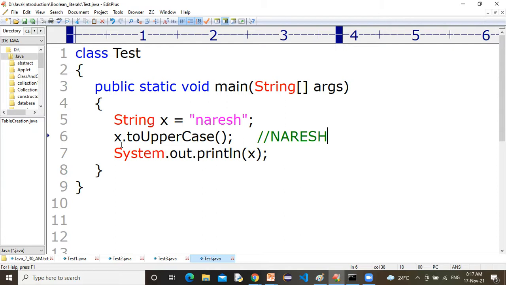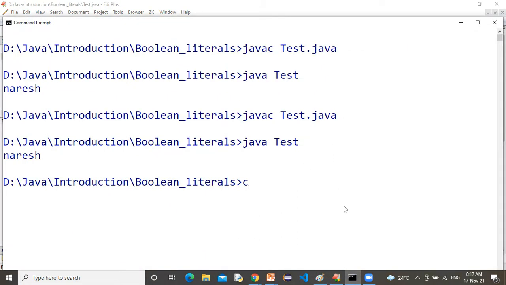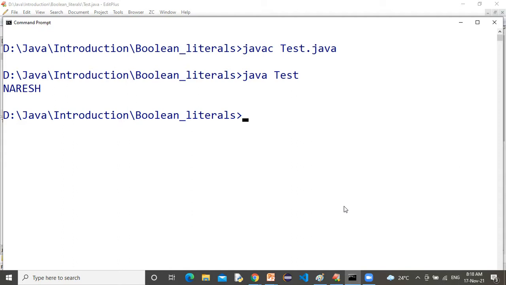Look, I can prove. You just write here x is equal to x dot toUpperCase. Save this program, compile this program, and see the output. Yes or no? Yes. So, sir, what is the conclusion?